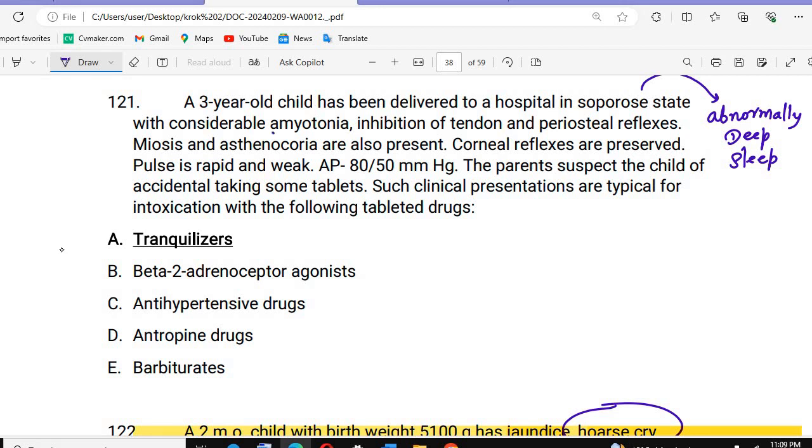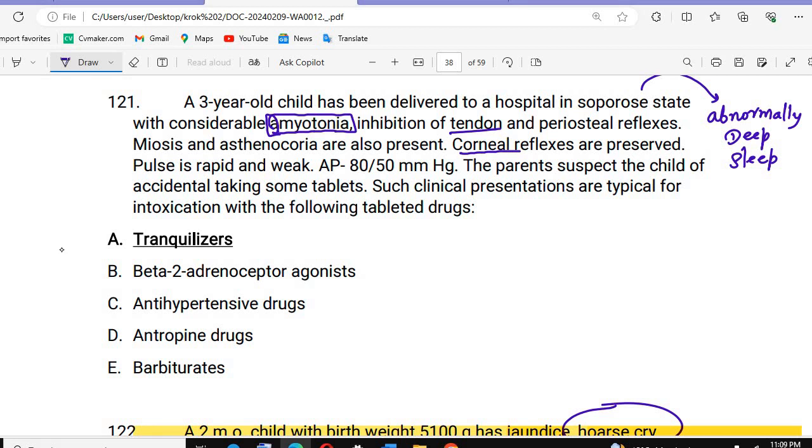With considerable amyotonia. Amyotonia, from the terminology, A means absent, myo means muscle, tonia means muscle tone. So muscle tone will be absent. Inhibition of the tendon and periosteal reflexes, yes. Miosis and anisocoria are also present. Corneal reflex are features. Pulse is rapid and weak.